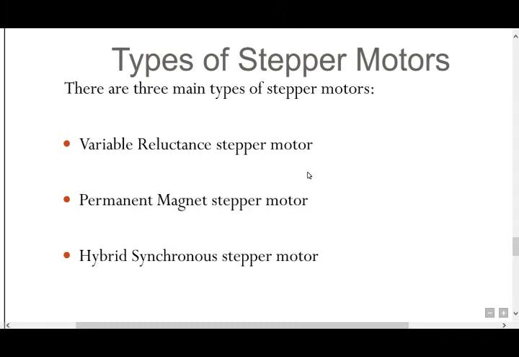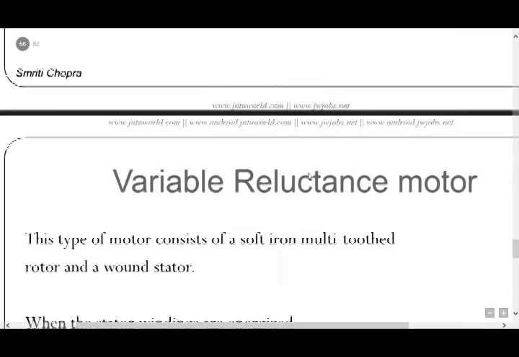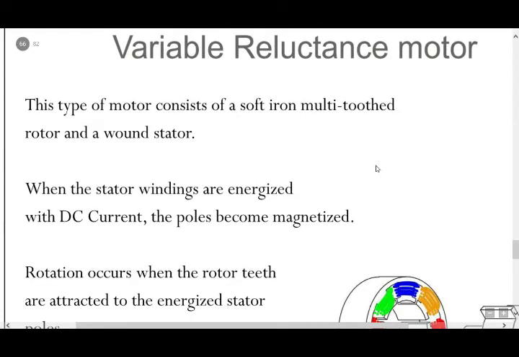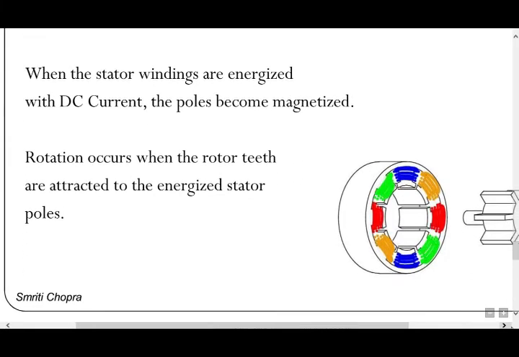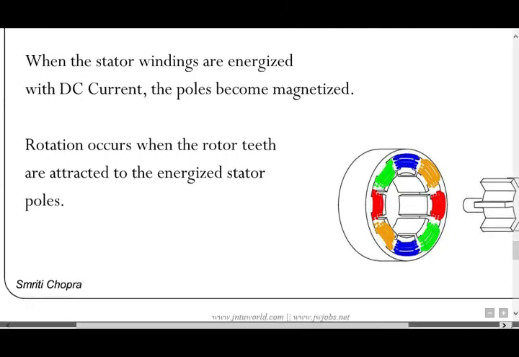Here: variable reluctance stepper motor, permanent magnet stepper motor, hybrid synchronous stepper motor. Variable reluctance motor. This type of motor consists of a soft iron multi-toothed rotor and a wound stator. When the stator windings are energized with DC current, the poles become magnetized. Rotation occurs when the rotor teeth are attracted to the energized stator poles.